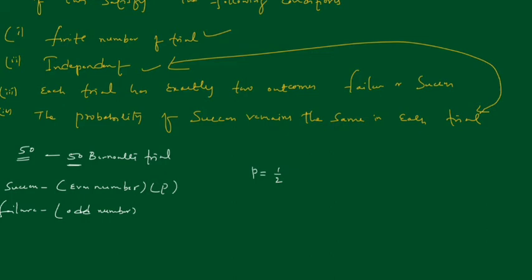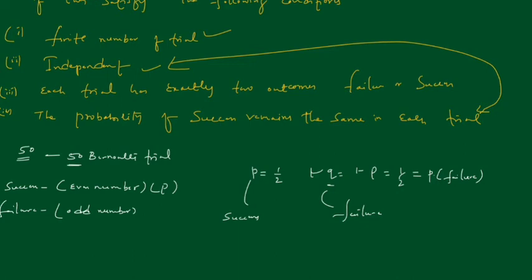The successive throws of the die are independent experiments. If the die is fair and has 6 numbers 1 to 6 written on 6 faces, then P will be 1 by 2 and Q will be 1 minus P, which will be 1 by 2. Q stands for the probability of failure, and P stands for success, right?